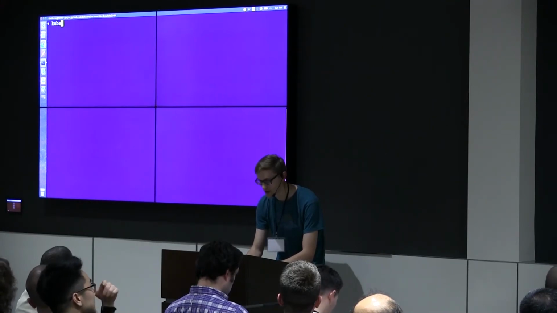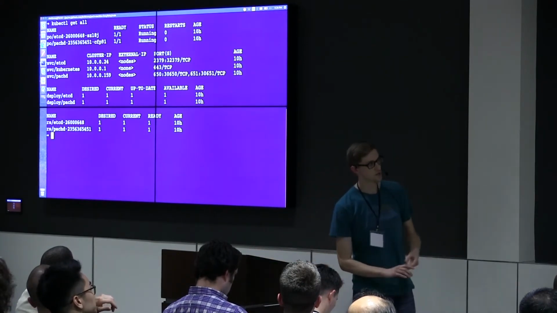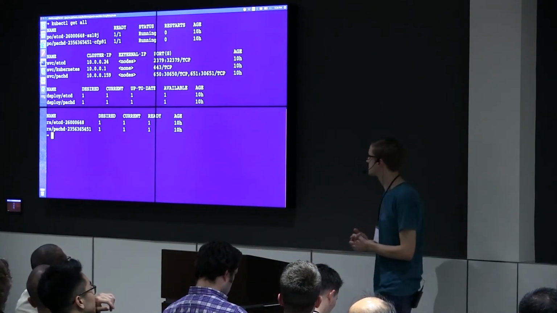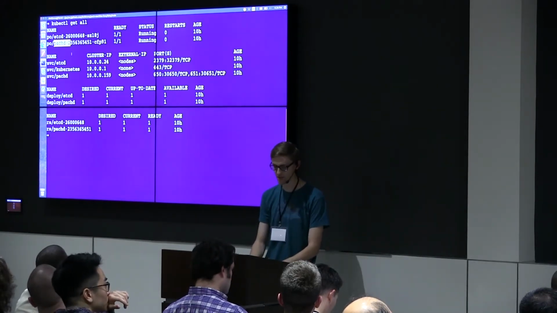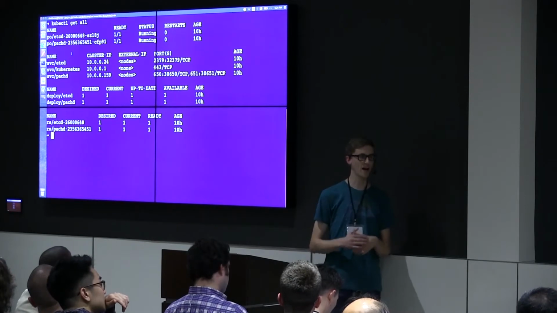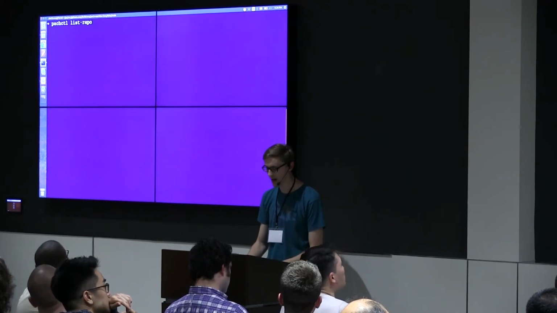Okay. So what I have here is a Kubernetes cluster. You guys don't have to worry about too much of this. Just see that Pachyderm is running in this cluster, and that's what we're going to be interacting with. Pachyderm is just an application that runs in this cluster, and we interact with it using this CLI, pachctl. Now remember, all of our data is going to be versioned in these data repositories, and right now I don't have any data repositories because I haven't created any yet.